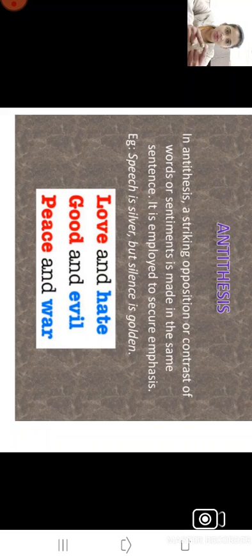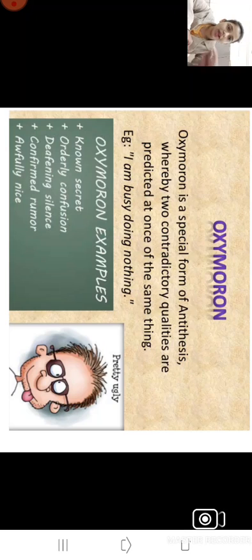Now in the first sentence, if you see, speech is silver but silence is golden. So here the comma is used where we get two contrary ideas in the particular sentence, speech and silence. Again, if you see the next examples like love and hate, good and evil, here again two contrary words we get in a sentence. Comma is not given and "and" is not given, but two opposite ideas are given.